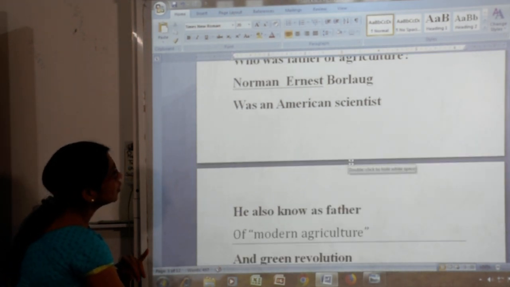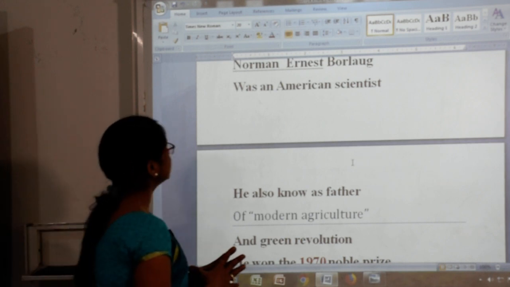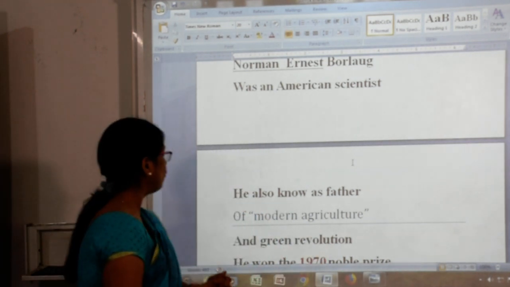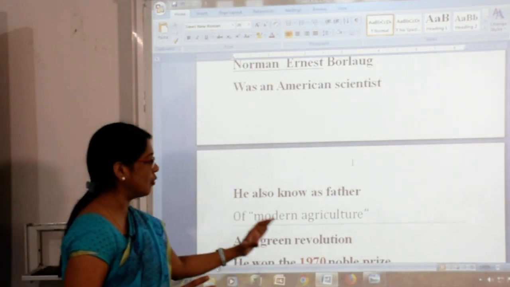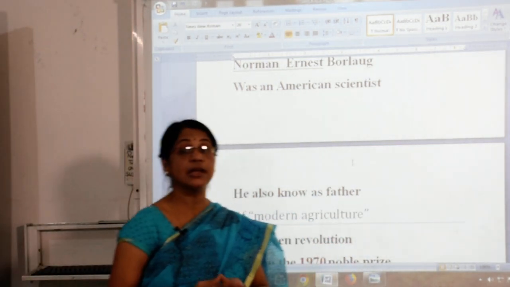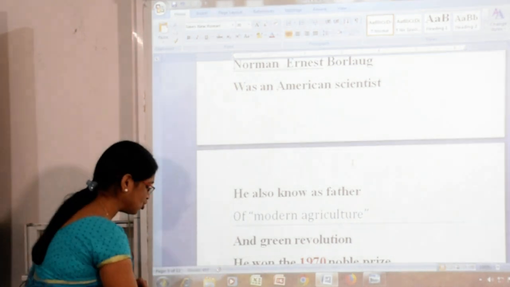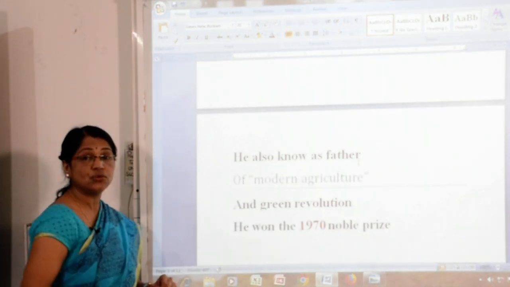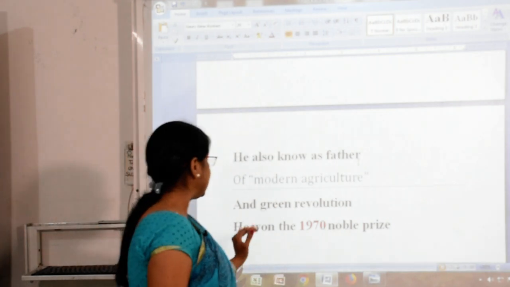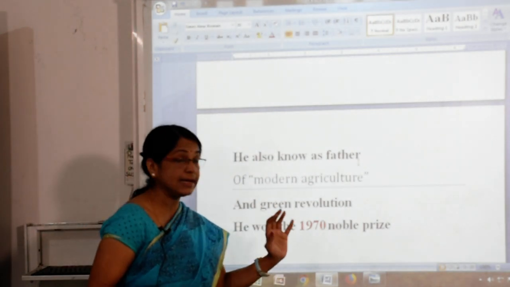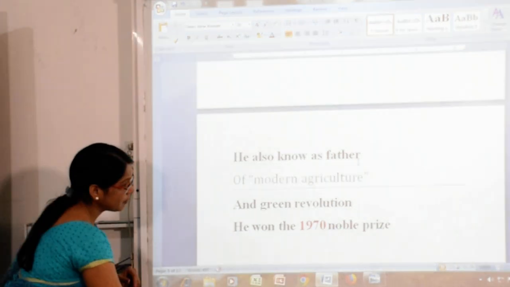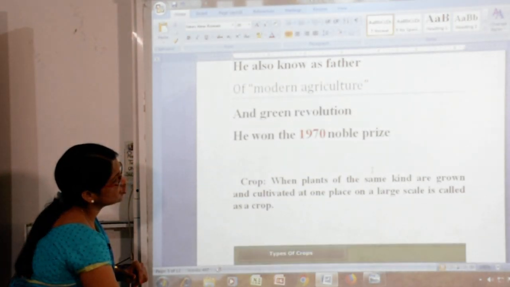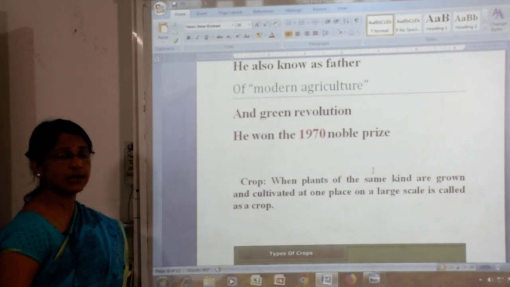Yes, he not only developed the green crops, he was also known as the father of modern agriculture and the Green Revolution. And due to his good deeds, he won the 1970 Nobel Prize.